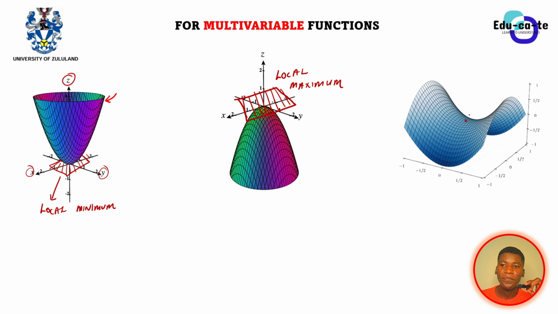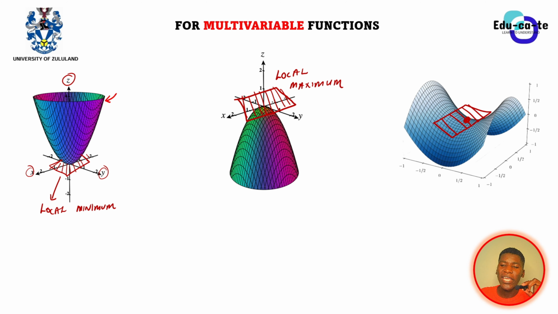So basically here, if you take this multiple variable function, this blue one, it has what we say is known as a saddle point, because if you take the same square that we call a tangential plane and you put it on this function at this point, you're going to see that it will be flat. It will touch the graph at only one point, and it will be nearly like a horizontal square. So you can say that the gradient at this point here is actually 0.